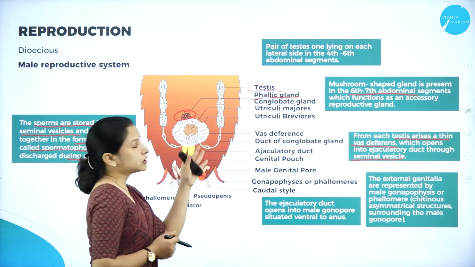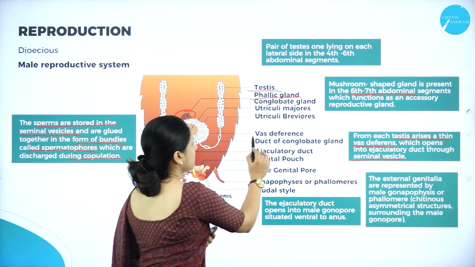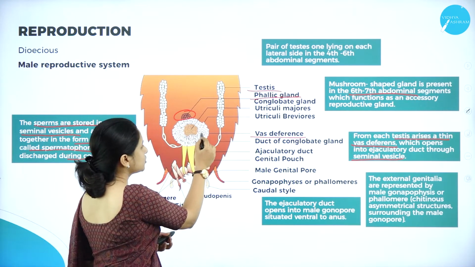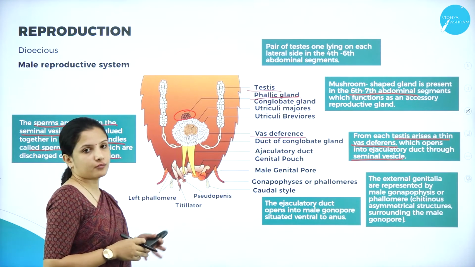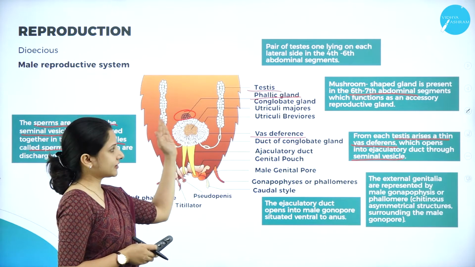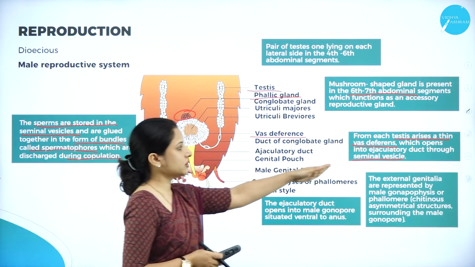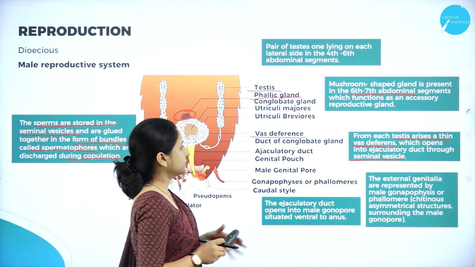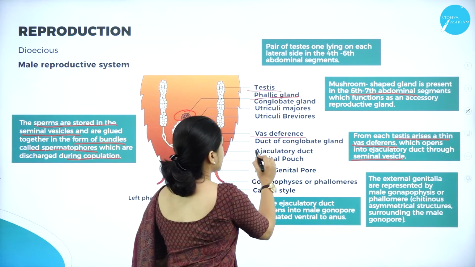Next, you can see here the presence of the vas deferens. They are small tube-like structures which form a connectivity between the testis and the seminal vesicle. Therefore, it helps in carrying the sperm. Next is the ejaculatory duct.